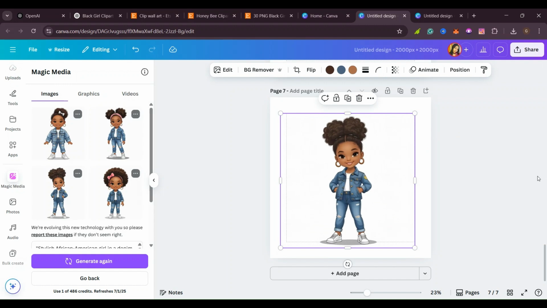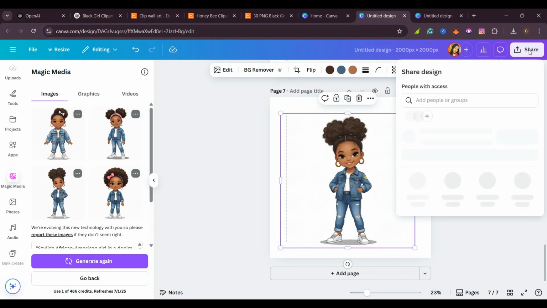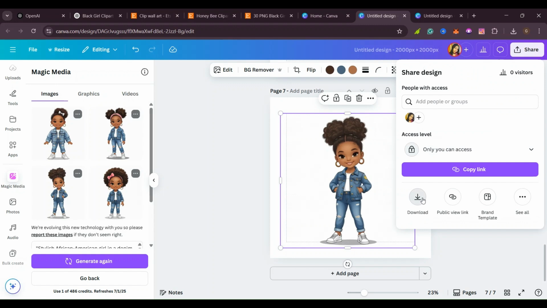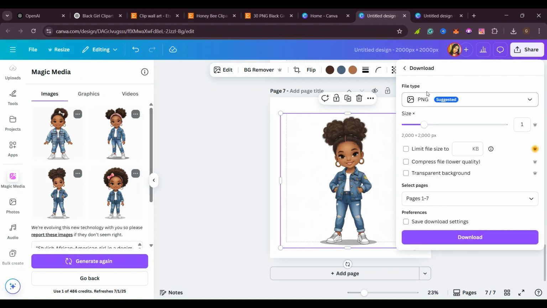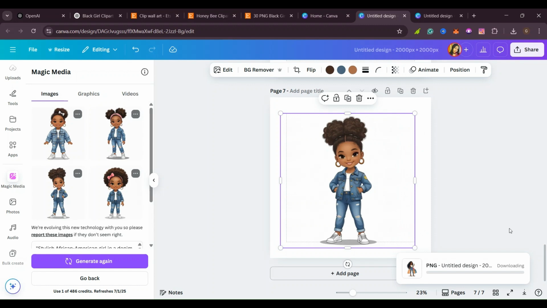So what you are going to do now, when you have finished your design and you want to upload it to the platform that you want to use, for example, you want to sell on Etsy, you will download this. You click here and download this as a PNG, and you also click where it says transparent background. Yes, don't forget this, which says transparent background, and when you have finished, you just go ahead and download your design, and that's how you're going to make money selling this